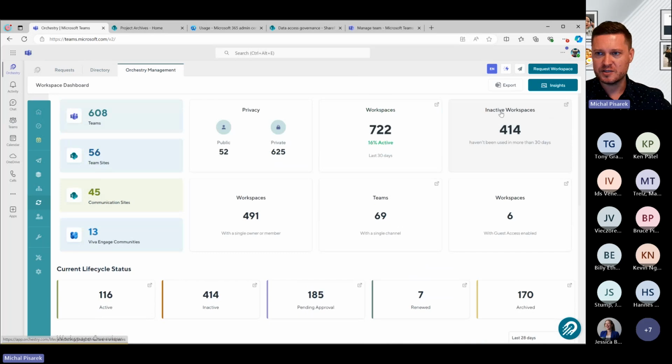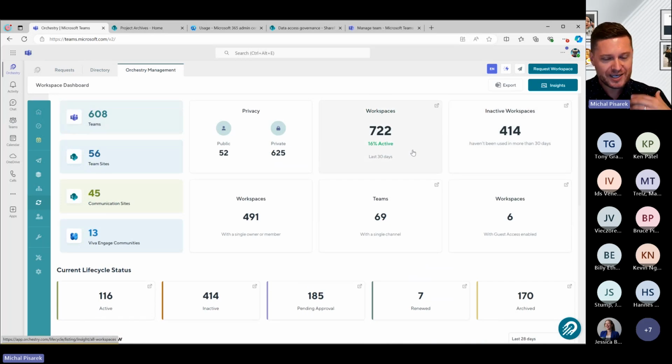So we have a bunch of workspaces, right? How can we now manage all of this stuff? Like, we've got a bunch of junk. It's just there. It hasn't been used for 300 days, 600 days. We had one customer, they had a workspace which hadn't been used for 12 years. I don't even know if Microsoft 365 existed 12 years ago, but it hadn't been used there for a while. So how can we help you manage that content and also archive it?